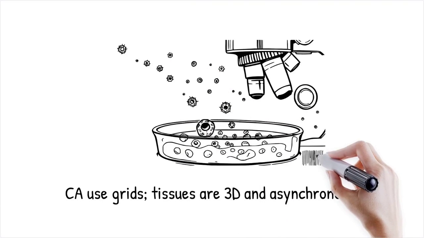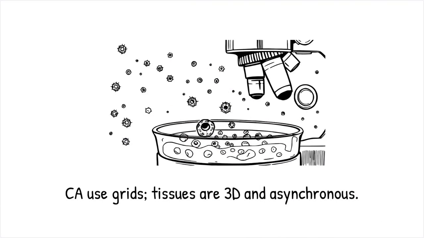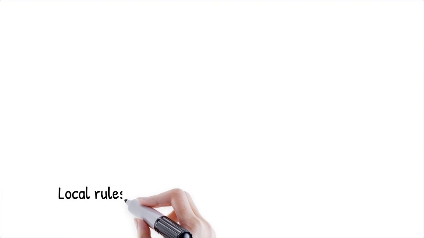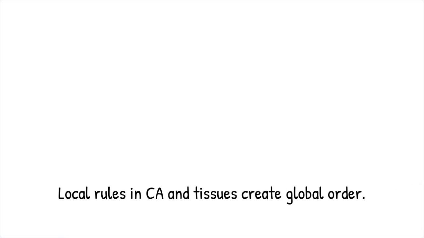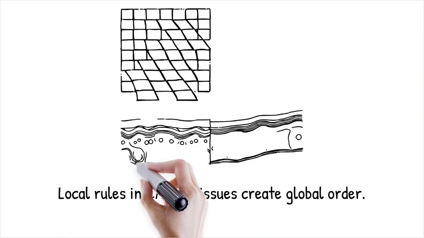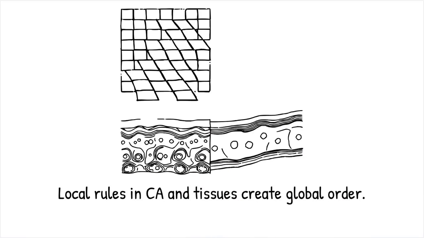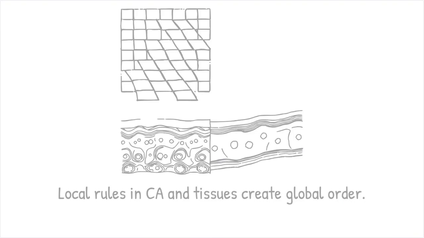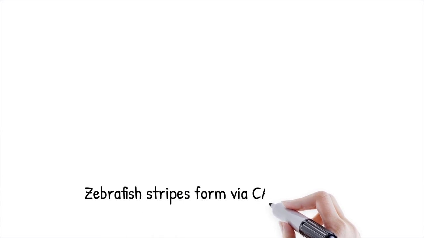Traditional CA operate on idealized grids with perfectly synchronized time steps, whereas tissues are three-dimensional and update asynchronously. Despite these differences, many gene regulatory and signaling networks implement Boolean logic that mirrors CA rule sets. Both systems rely on local rules to produce global order, whether a checkerboard pattern or a layered tissue structure. Recognizing this parallel helps bridge computational theory and developmental biology.